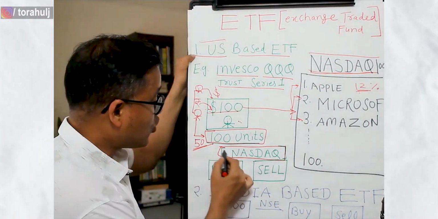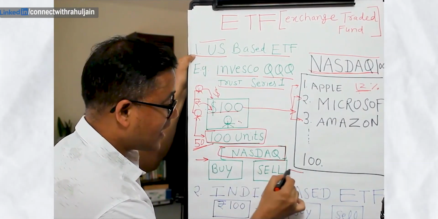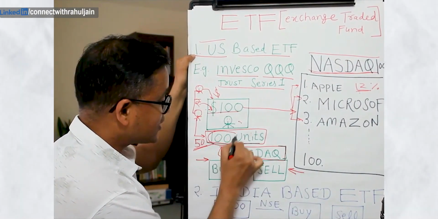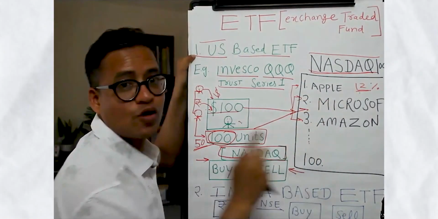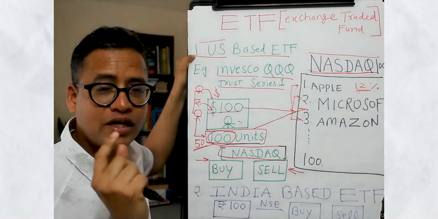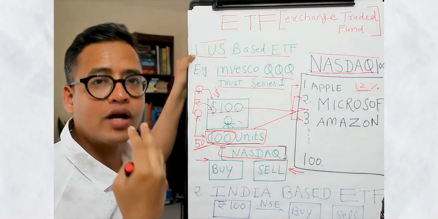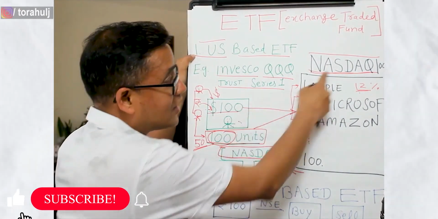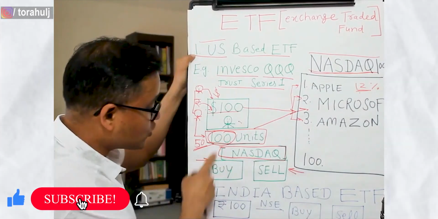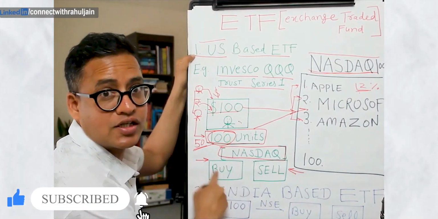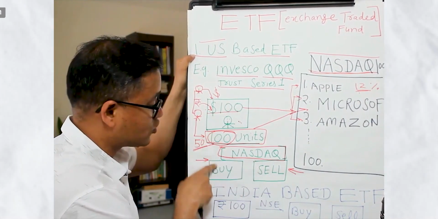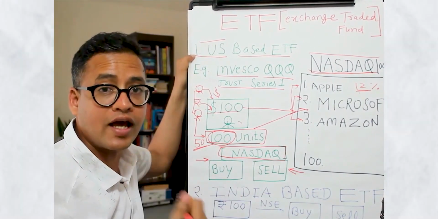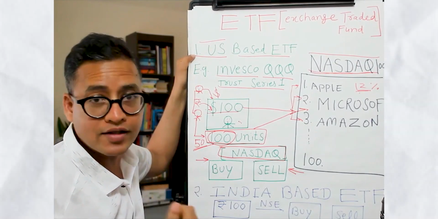So we can go ahead and buy and sell this particular unit that will give us indirect access to these stocks. That is the big difference between ETF and a mutual fund or an index fund. They're tracking the index, but they're also getting traded on Nasdaq exchange in this example. So you can go ahead and buy these units using the Nasdaq. You don't need to wait for the day end to happen and then the NAV gets decided.